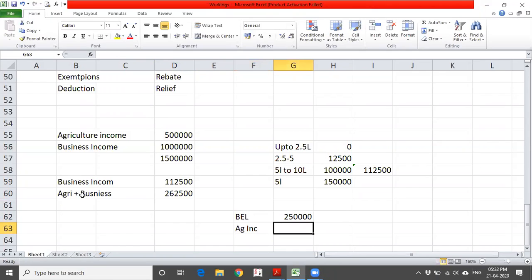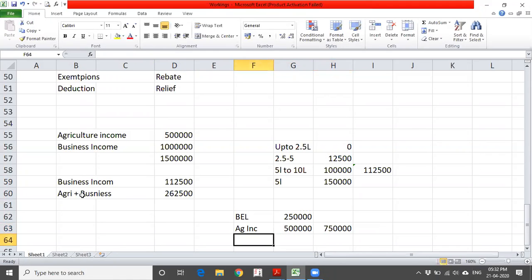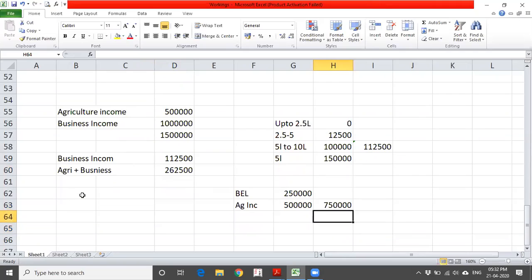it is 5 lakhs. Whatever taxes you are going to pay based on your calculation on 7.5 lakhs will be allowed as a marginal relief. That's what I am discussing, the word relief. This will be the relief amount you are going to get. How much is going to come? For the first 5 lakhs, it is 12,500.